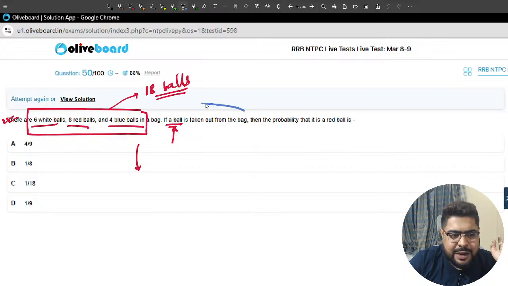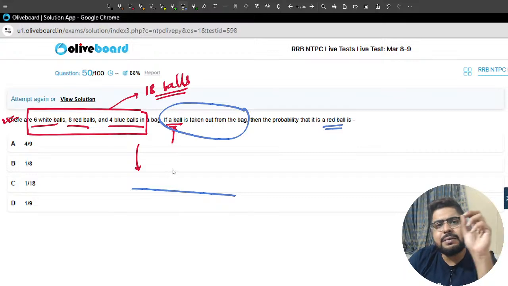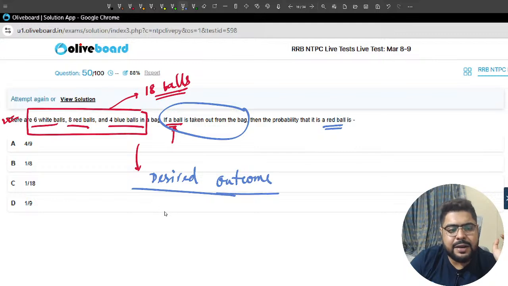Now, 1 ball I'll take, that should be a red ball. So classical definition is saying desired outcome divided by the total outcome.